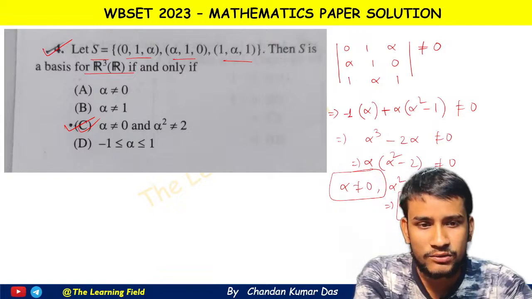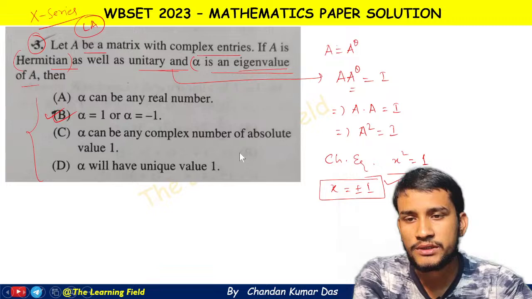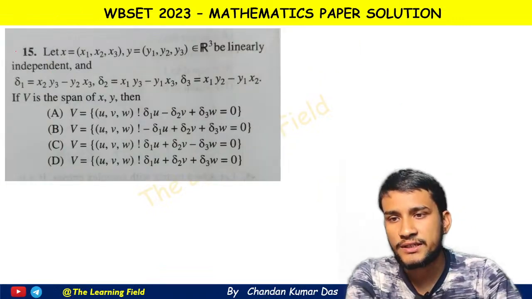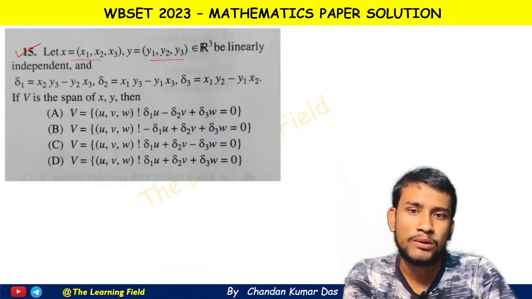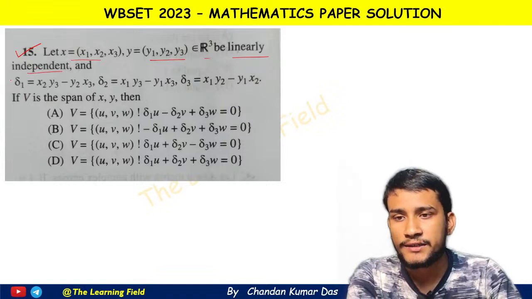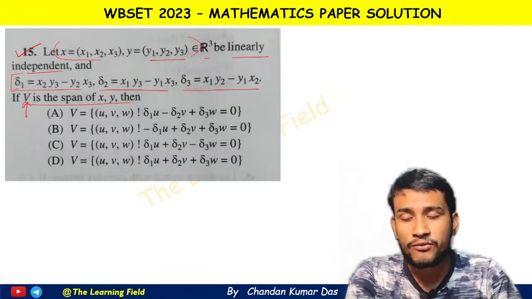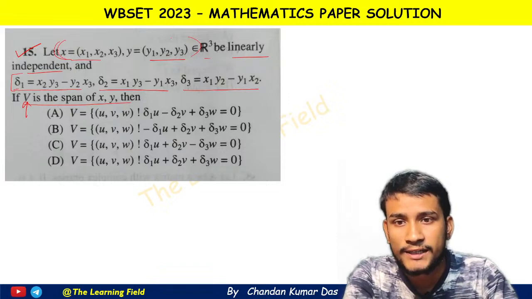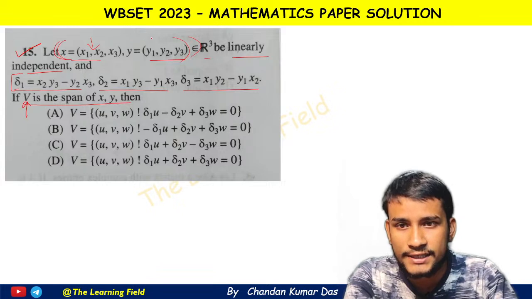Now going to the next question. The next question says that let x equal to x1 x2 x3, y equal to y1 y2 y3 belong to R3 be linearly independent, and a relation including delta is given. That means any vector of V is a linear combination of these two vectors x and y.